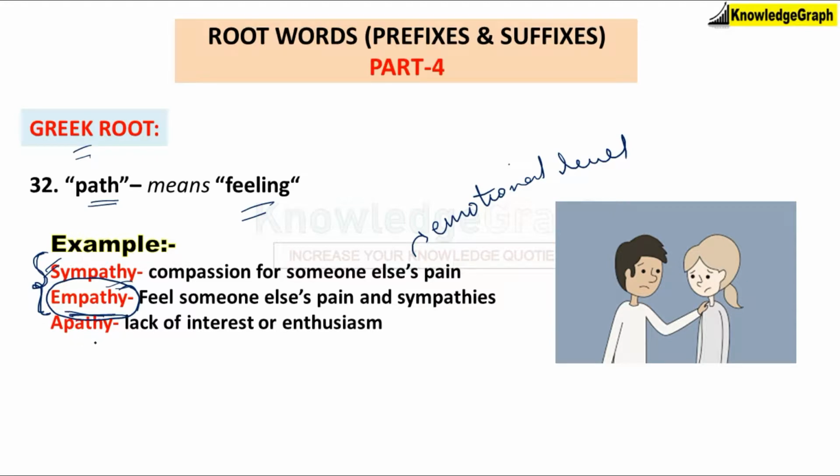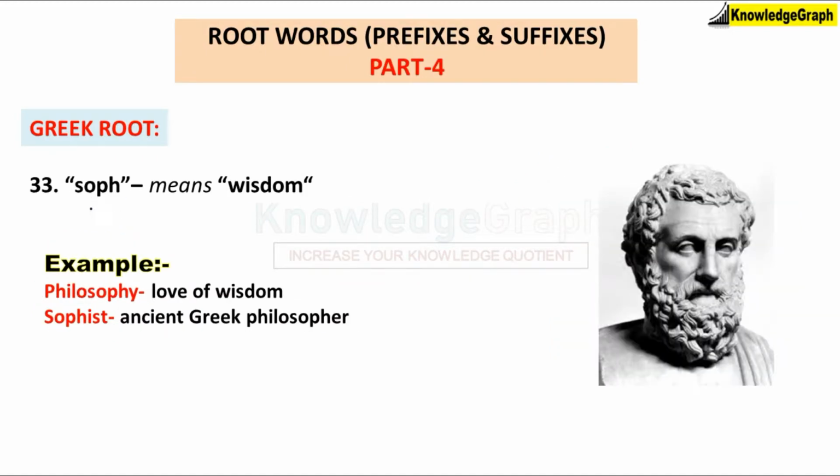Next word is apathy. Apathy is lack of interest or enthusiasm. For example, if they say there is widespread apathy among the cricketers, that means the cricketers lacked interest and enthusiasm. The next word is soph. Soph means wisdom and it's again a Greek root word. The first word is philosophy. Philosophy is love of wisdom.